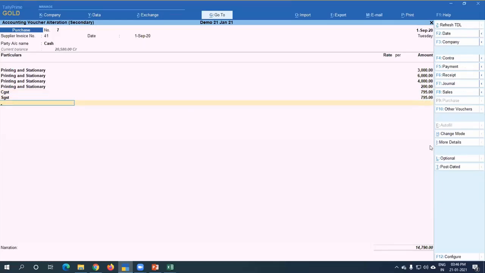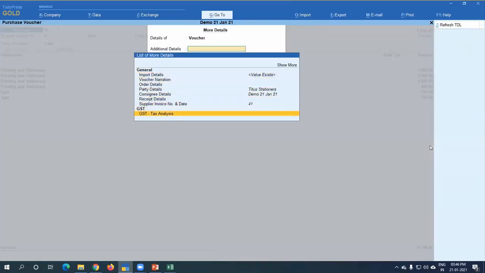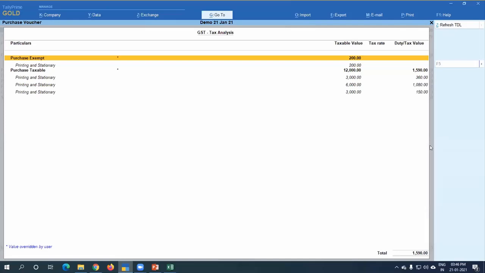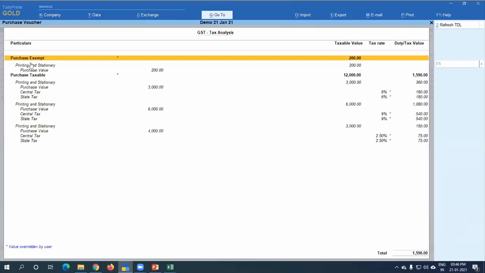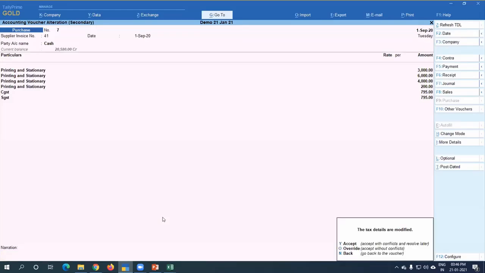Even you can check on tax analysis. See, exempt purchase is separately shown and taxable purchase is separately shown. And one blue star mark is there, which is called values overridden by user. And in this case, as you press enter, Tally asks you to override the transaction.